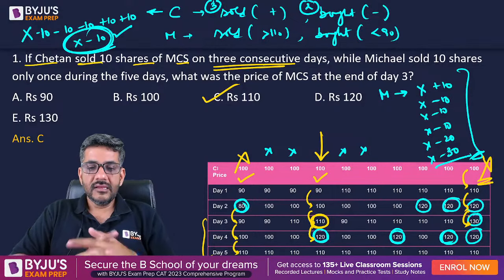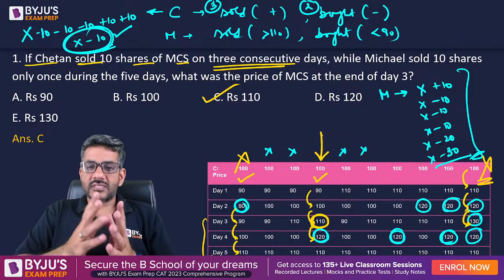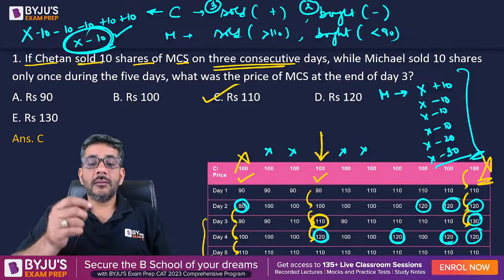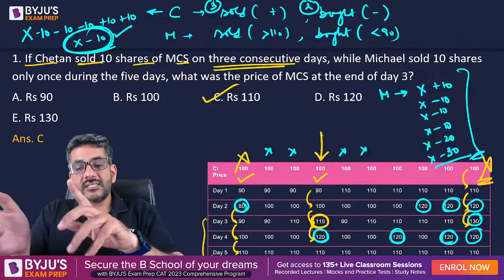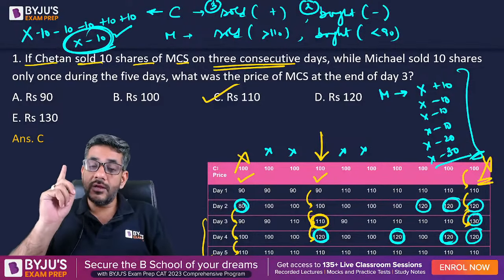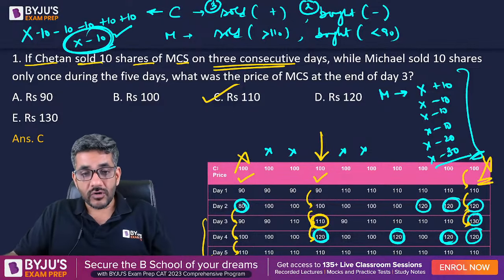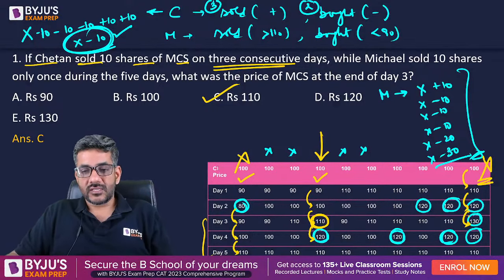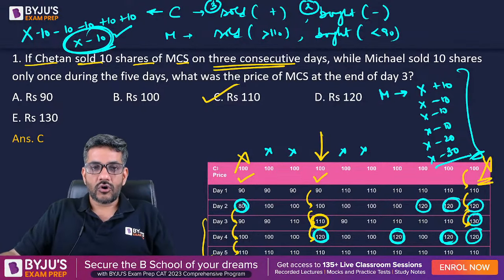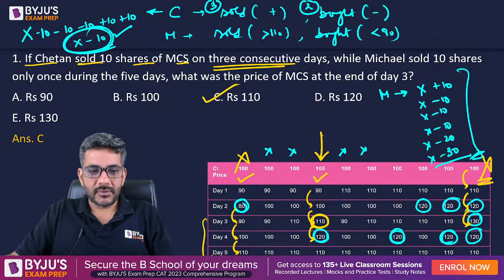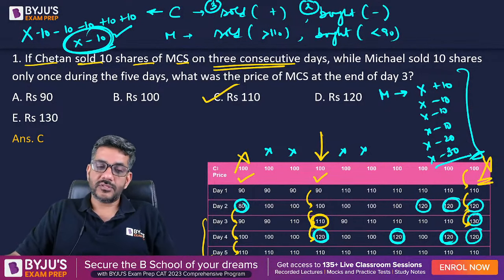I hope you got my point. There were only 3 sets of days when the price increased on 3 consecutive days. Out of these, the first was the day on which Michael bought shares. The last was the case when Michael sold shares on 3 days, whereas he says Michael sold shares only once. That must be this one then. And on day 3 here, the price was 110. This is what the question was asking us. So my answer is option C. I am assuming this point is clear to all of you. Please keep telling me if there is any problem or doubt, and write that in the chat box. I would be happy to answer that.